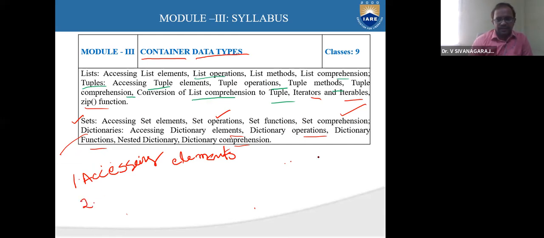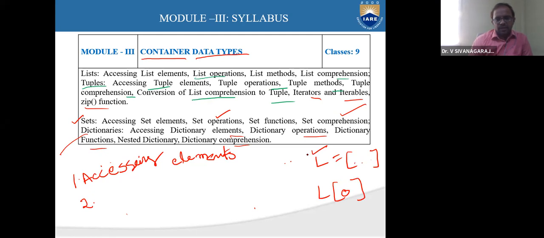You create a list, but how to access the list elements? If I say L of 0, it will give me the 0th position element present in the created list, right?